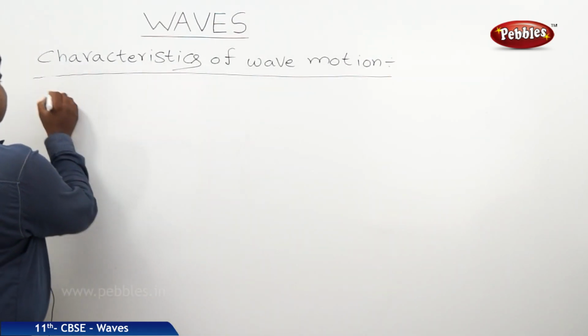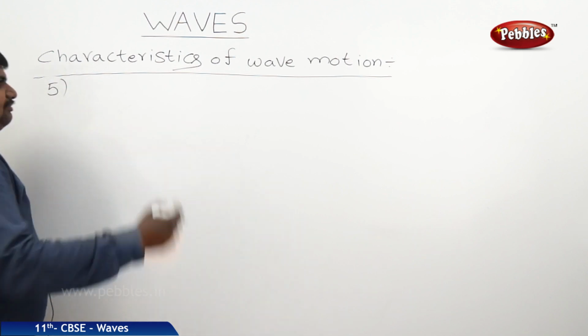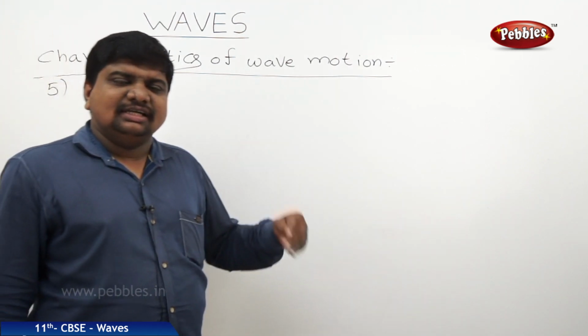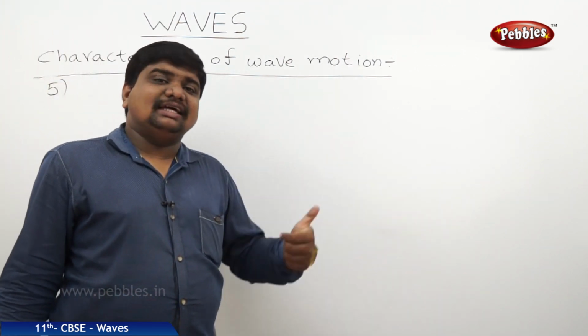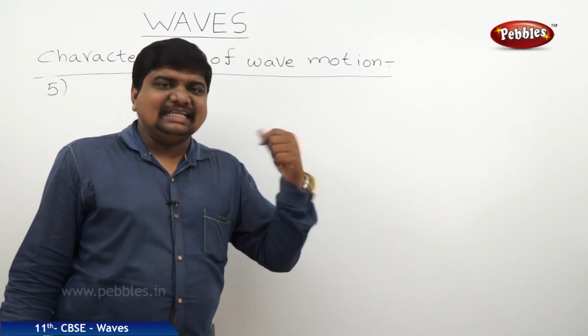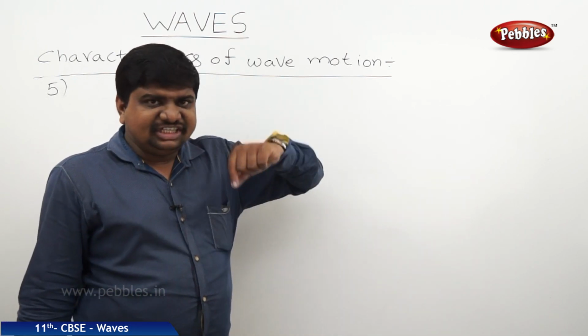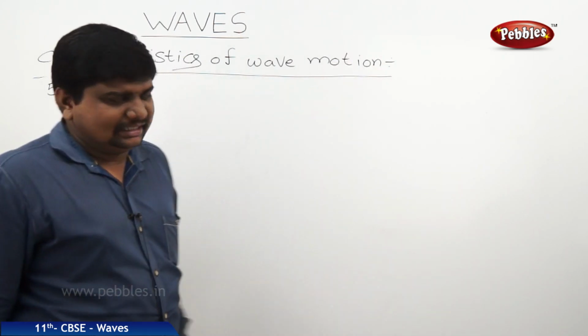The next characteristic we should observe in wave motion is that when a wave is ready to start, the particle which vibrates first starts earlier and the vibration reaches the last particle a little later.